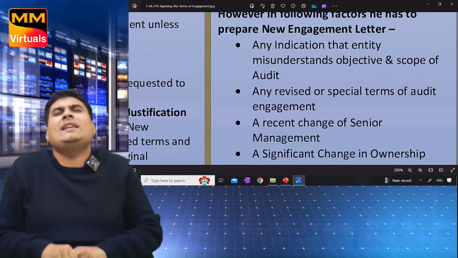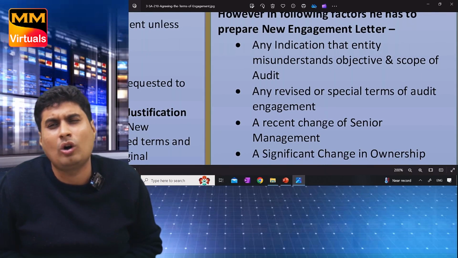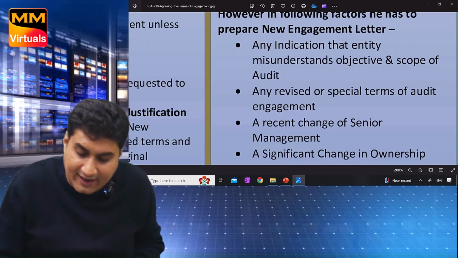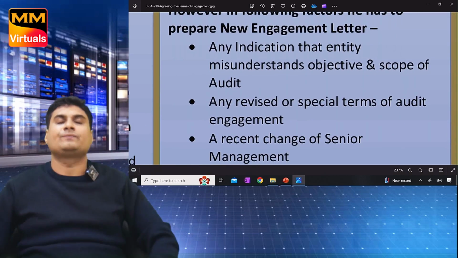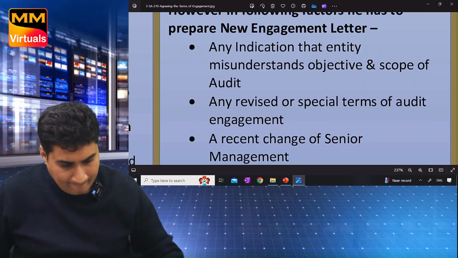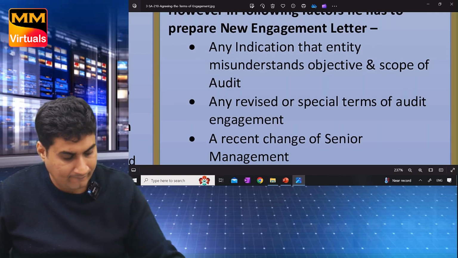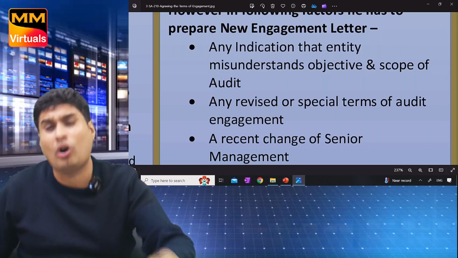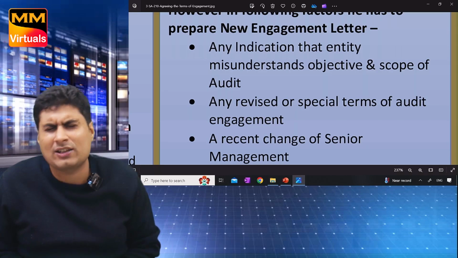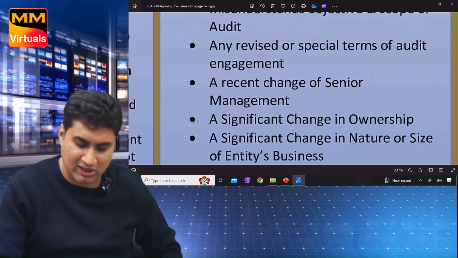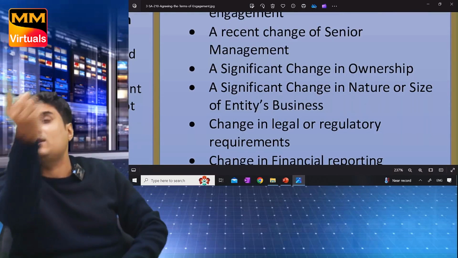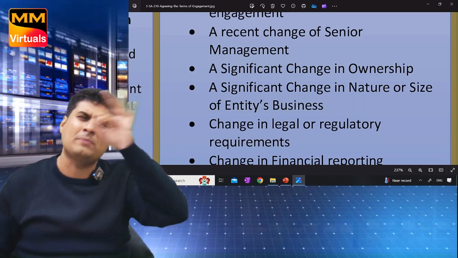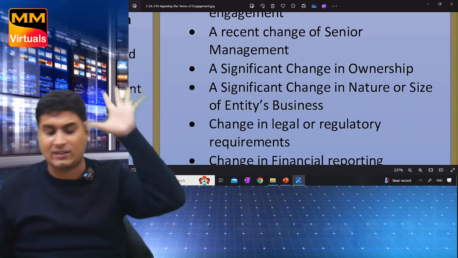Two points, learn. Any indication entity has misunderstood objective or scope of audit. Any revised or special terms of audit engagement. Learn nicely. Done. Now 3 points together. Change in senior management, change in ownership, change in nature or size of company's business.